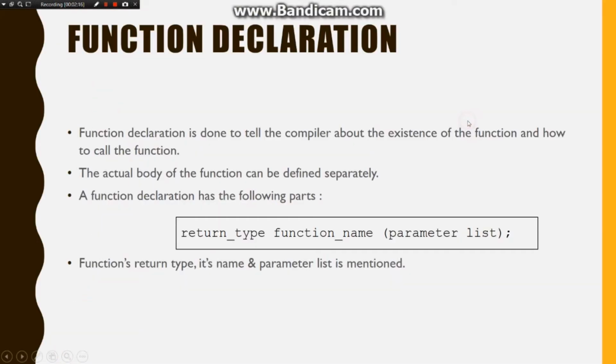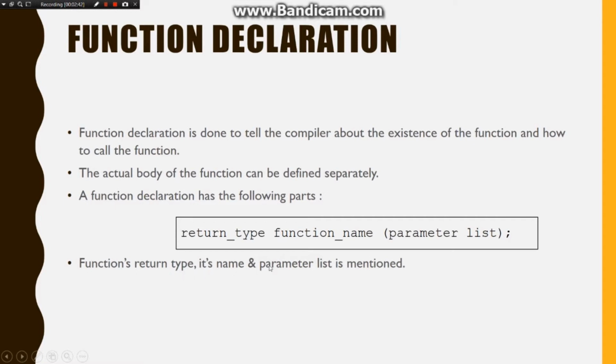Okay, next, function declarations. Function declaration is done to tell the compiler about the existence of the function and how to call the function. The actual body of the function can be defined separately. Sometimes we can declare and define at the same time, which is at the top of the main function. To declare the function, the general form is return type, function name, and parameter list.